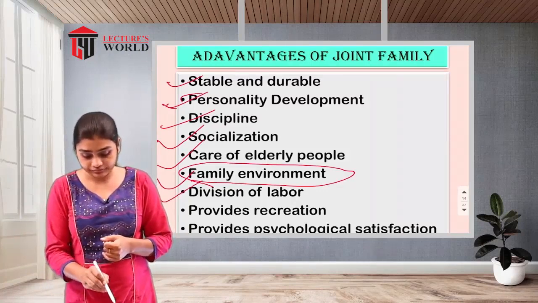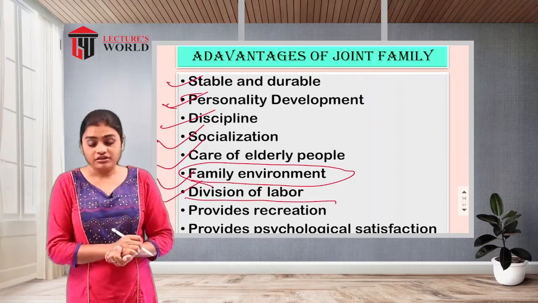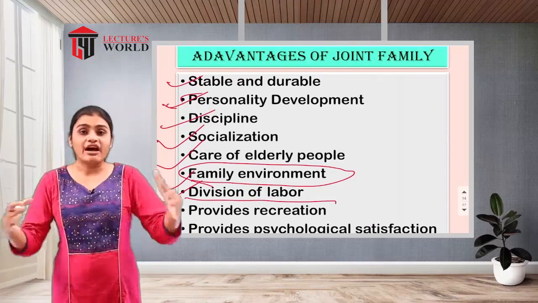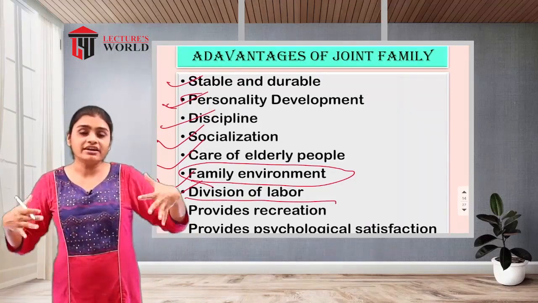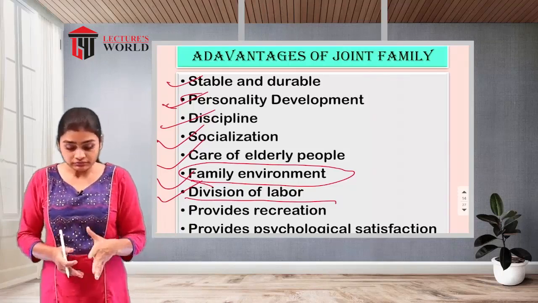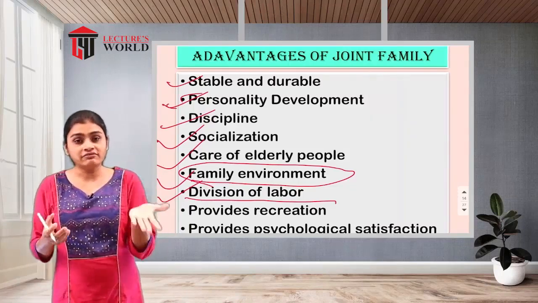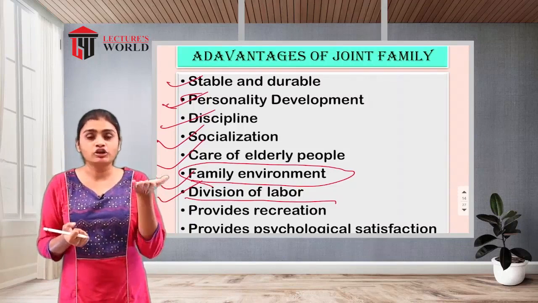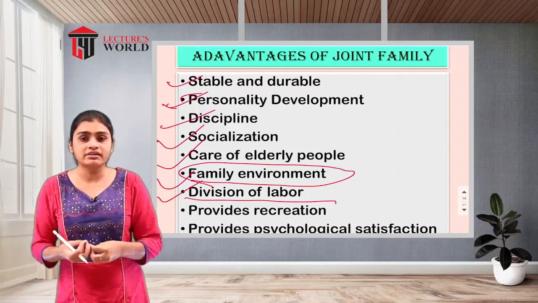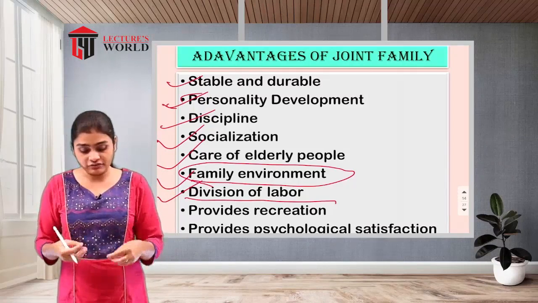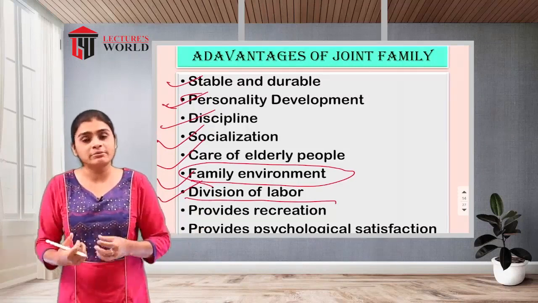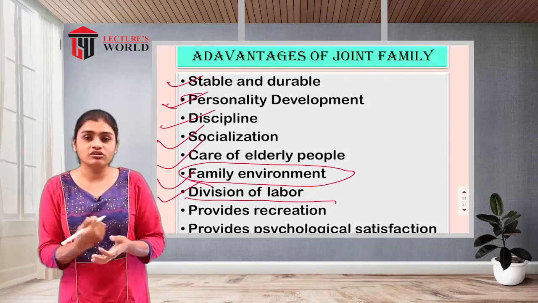Then division of labor. All the work will be divided among all the family members. So the work will be divided, and the burden will be reduced. That means only one family member does not have to take so many hurdles and burdens on themselves. Instead, all the work will be divided among all the members. So there will be equality in the division of labor.